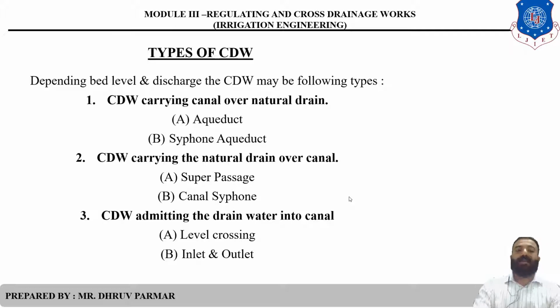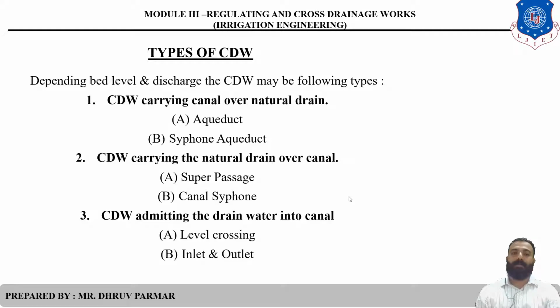So there are different types of cross drainage work, which depend on the level and discharge. So there are mainly three types. First, cross drainage work carrying a canal over a natural drain. Then second one, the same case, but the natural drain over the canal. Then third one, the cross drainage work admitting the drain water into the canal.